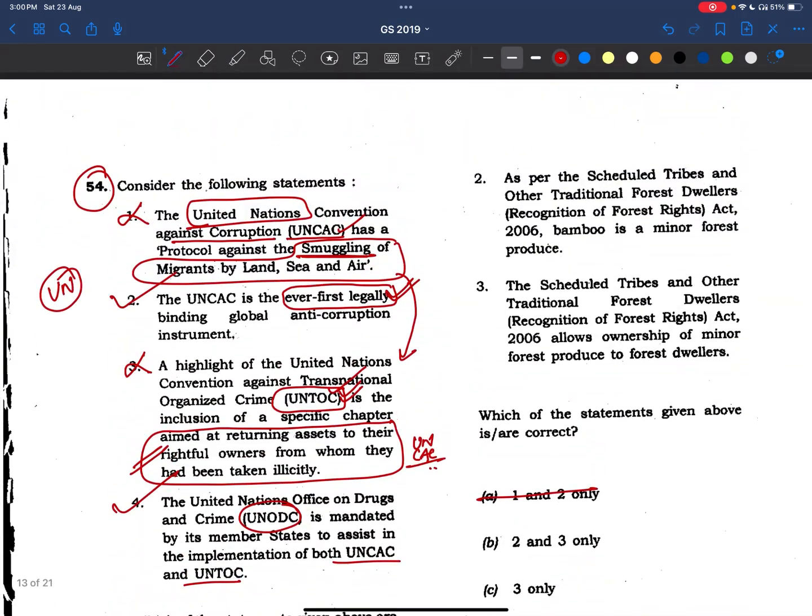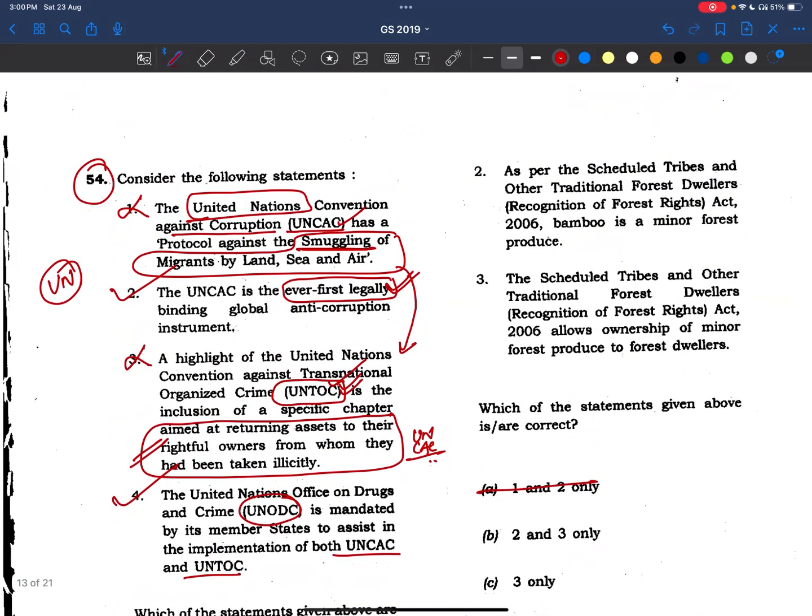Let's go to the second statement. As per the Scheduled Tribes and Other Traditional Forest Dwellers Recognition of Forest Rights Act, okay, bamboo is a minor forest produce. Yes, this statement is correct. Okay, the Scheduled Tribes and Other Traditional Forest Dwellers Recognition of Forest Rights Act allows ownership of minor forest produce to the forest dwellers. Yes, even this is also true. Okay, the answer is 2 and 3.